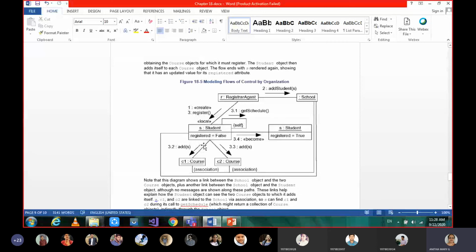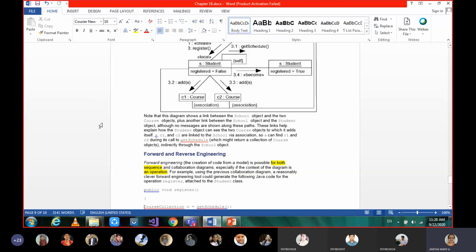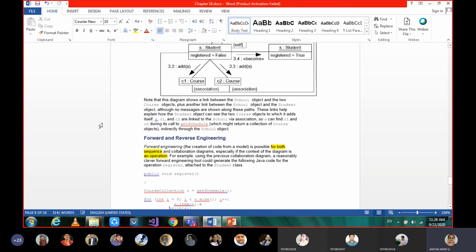And similarly for this example, can you draw the sequence diagram? Okay, so I give this assignment for all of you. Maybe not for tomorrow, but for the day after tomorrow's class, all of you draw the 2-party phone call example as a collaboration diagram and this example as a sequence diagram. Coming to the third part, that is forward and reverse engineering.